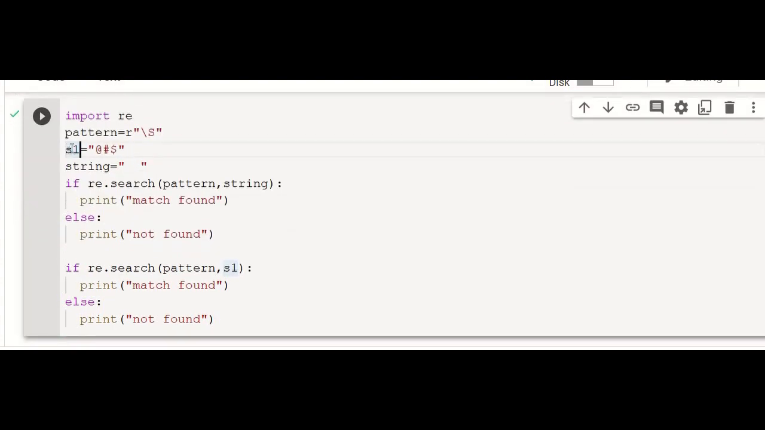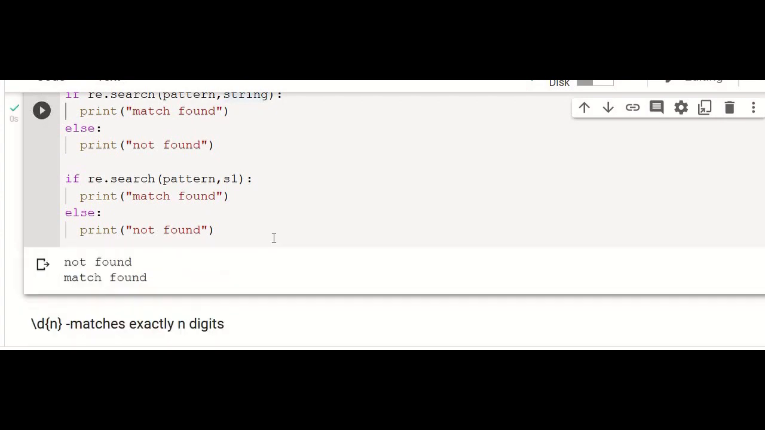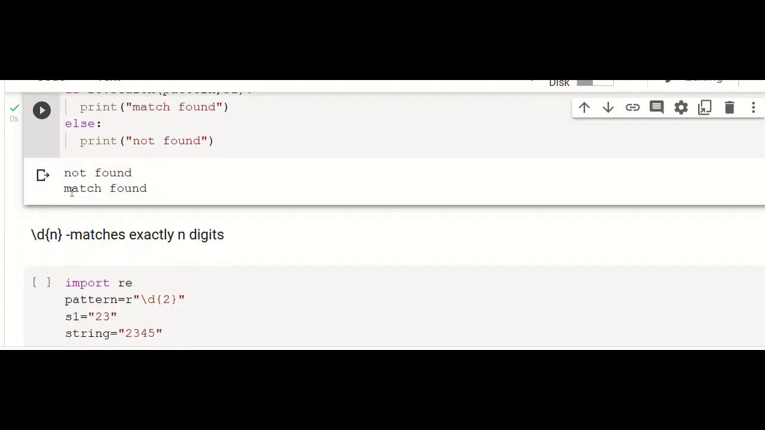So S1, we have two cases. S1 contains the special characters and the string contains blank spaces. And if you match with the string, now we have the output like this. Not found, because for the first case, it should not match with this blank space. And in the second case, we have given \S, so it matches with any of the special characters. So you have the match found for the second pattern.